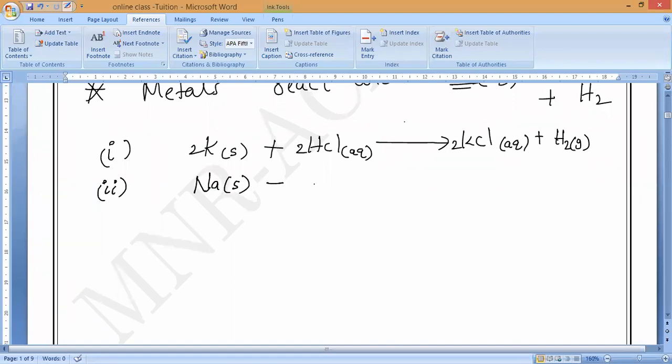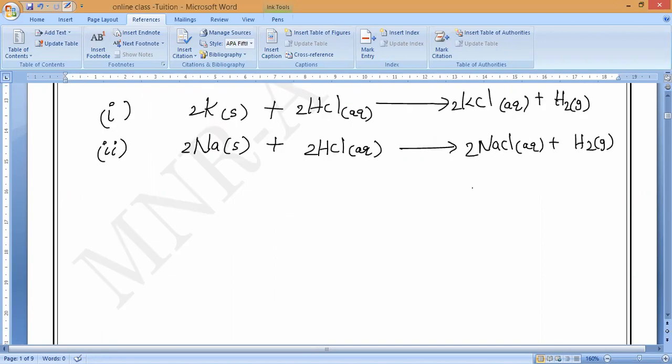With hydrochloric acid in aqueous state, it gives NaCl in aqueous state plus hydrogen gas. Balancing: 2Na plus 2HCl gives 2NaCl plus H2. These are examples of metals that react explosively with dilute acids.